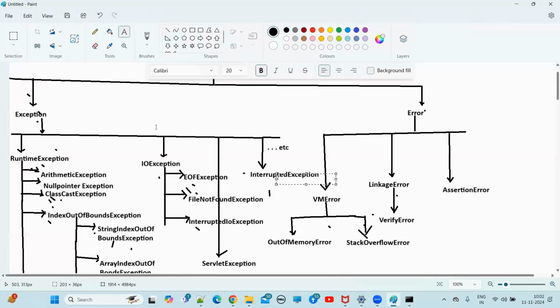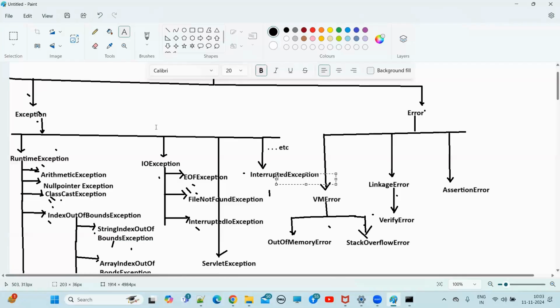So we don't know when this value will be null. This value is coming from the database. We don't know when the value will become null. So these are unchecked exceptions. The exceptions which are not checked by the compiler, whether the programmer handles them or not, are called unchecked exceptions.